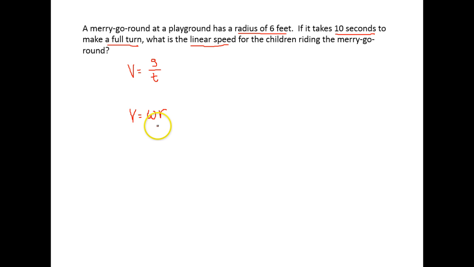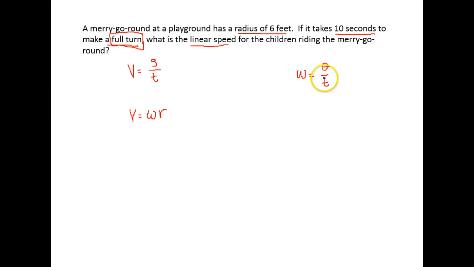Okay, so let's see what we're given. Are we given the distance traveled? No. Are we given a time? We are. But notice the time we're given is the time it takes to make a full turn and not necessarily a linear distance, which is angular velocity. Remember, we find angular velocity by taking our angle divided by the amount of time it takes to make that rotation. Well, a full turn is once around the circle, right?